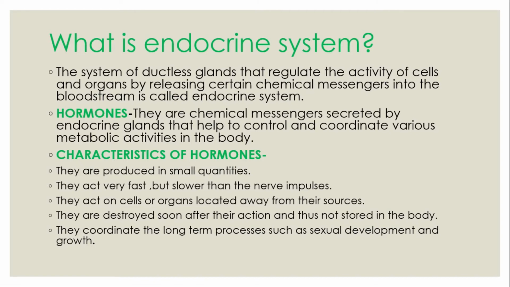What are the characteristics of these hormones? Now they are produced in small quantities. They act very fast, but they are slower than the nerve impulses. They act on particular cells and organs which are located away from their source. Also, they are destroyed soon after their action is over and they don't get stored in the body. They coordinate long-term processes such as sexual development and growth.